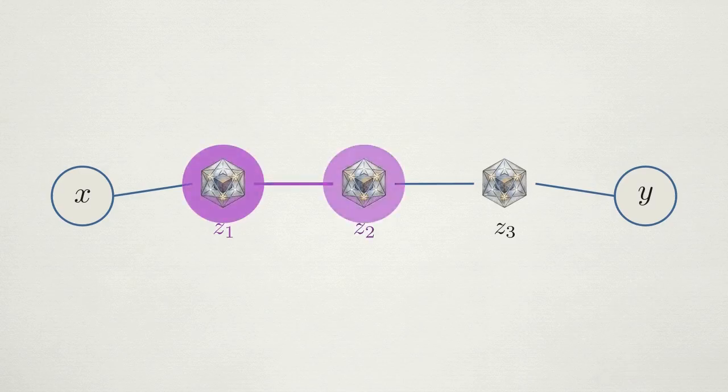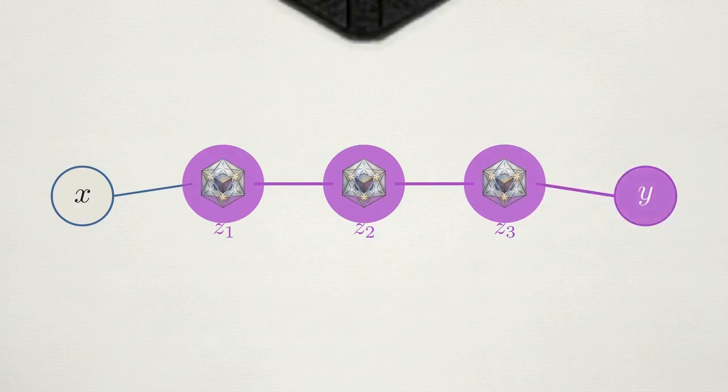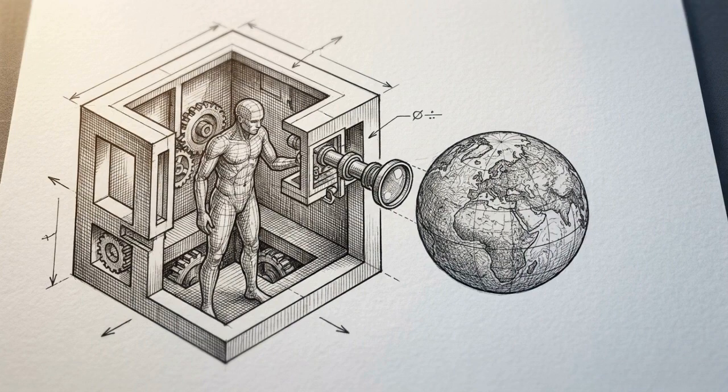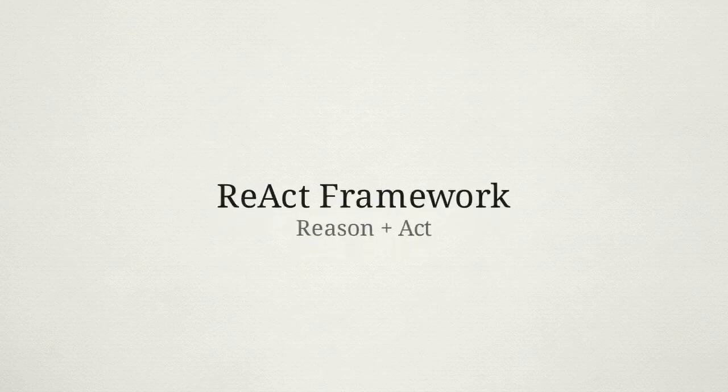If the model hallucinates a fact in node Z1, that error propagates through the entire chain without any mechanism to verify the data against the real world. The ReAct framework addresses this by grounding the reasoning process in an external environment. ReAct interleaves internal reasoning with external interactions, creating a synergistic loop of thought and action.